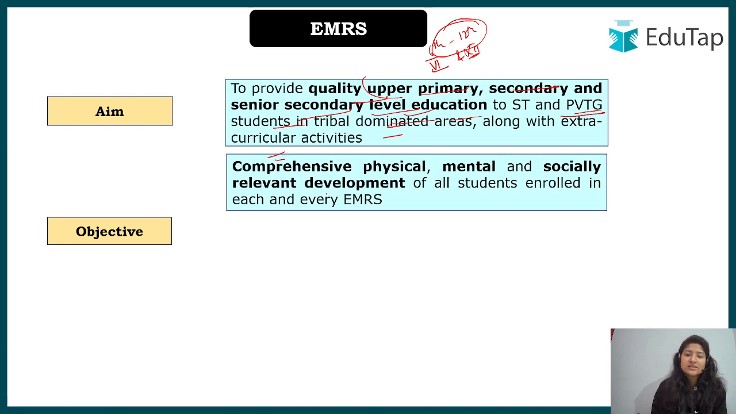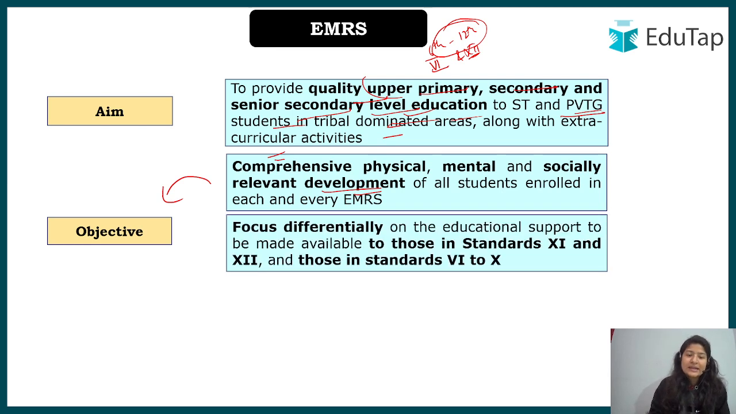Comprehensive physical, mental and socially relevant development is one of the objectives of this EMR school scheme. Okay, so here we are talking about proper physical development of these ST category students, mental development, and socially relevant development, and all this should be done so that they can compete with the general population in the real world. Okay, so here we are providing them with equal and quality opportunities so that they can actually compete and sustain in the outer world with the general population who had not been deprived of their rights because of this community difference.